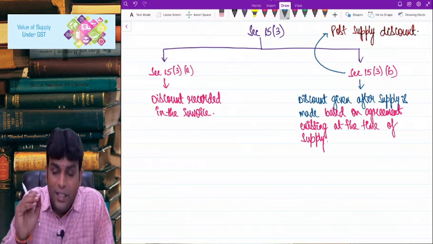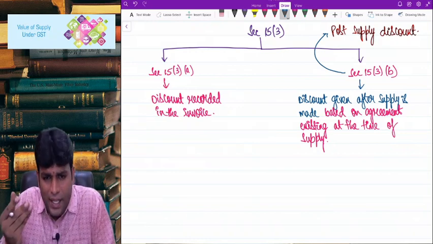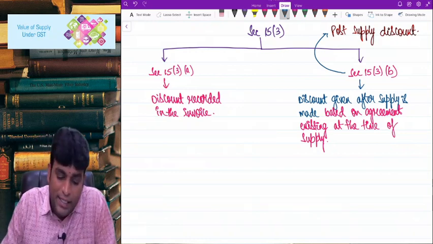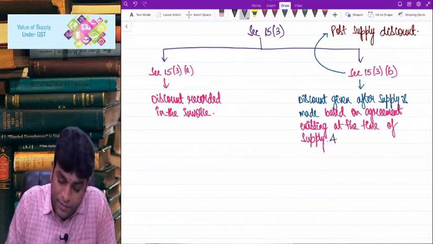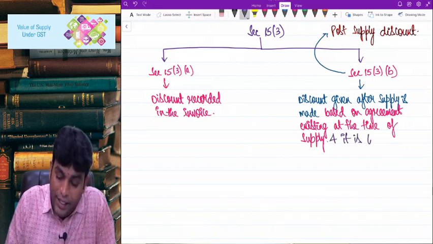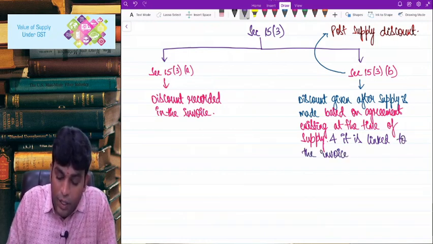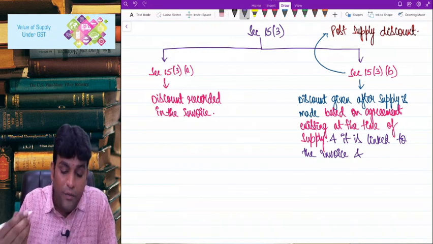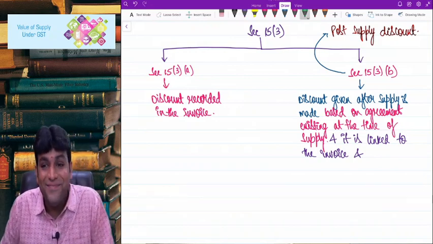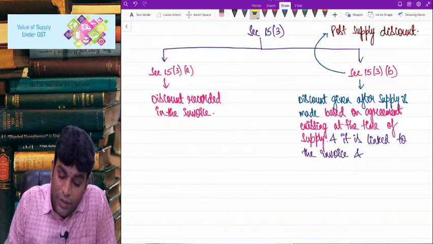See now, discount given after supply is made based on agreement existing at the time of supply. And it is linked to the invoice. That means we know that against what invoice we are giving this discount. Very important. Sir, I want to highlight that word called agreement existing at the time of supply.